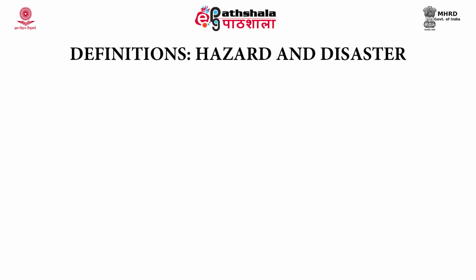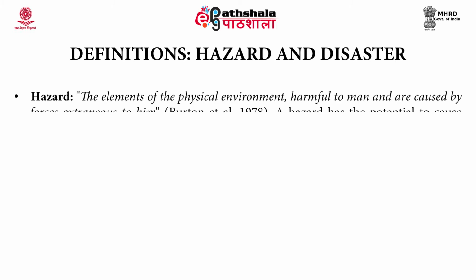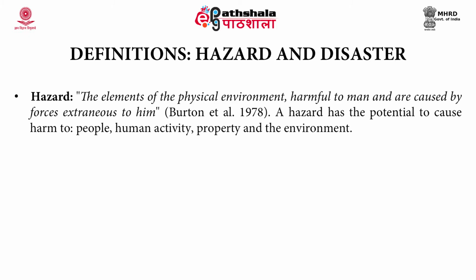Let us now define what a hazard is and how it is different from a disaster. Hazard, as defined by Burton et al. in 1978, is the elements of the physical environment harmful to man and caused by forces extraneous to him. A hazard has a potential to cause harm to people, human activity, property and the environment.